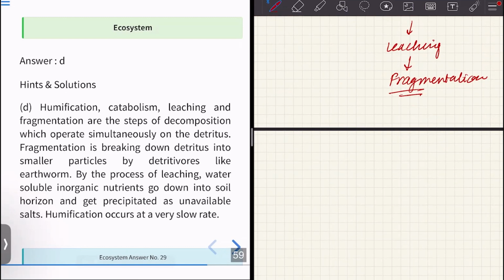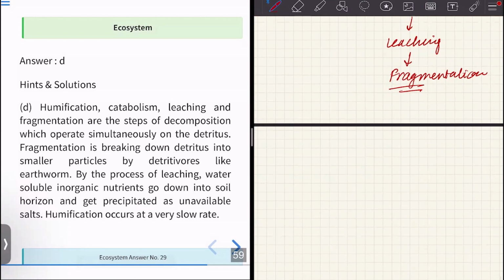By the process of leaching, water soluble inorganic nutrients go down into the soil horizon. They have mentioned that it goes upward, but actually it goes downwards and they get precipitated. And the first option says humification is at a very fast rate, which is incorrect. Humification is a very slow process.